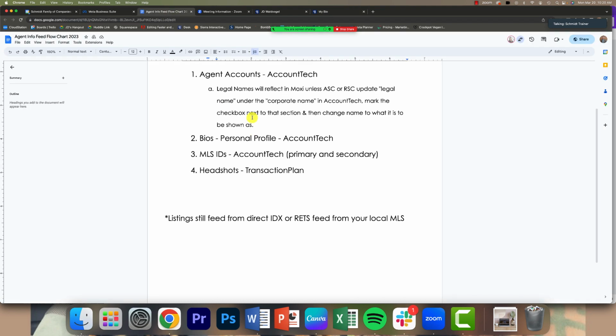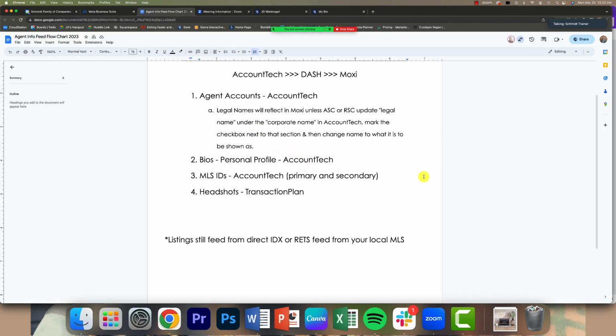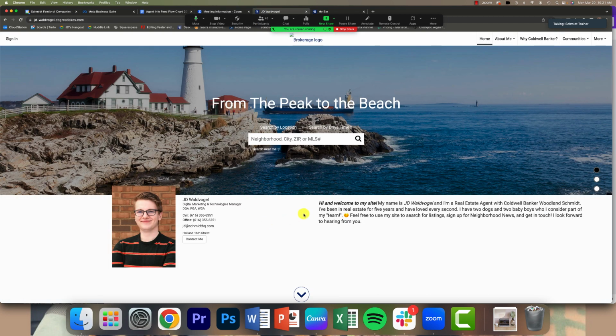Now, one other important point here, just for posterity's sake: the ASCs have been trained on this, and I want to make sure you guys know this. Legal names will reflect in Moxi unless your ASC updates that to a different category. So, for example, my legal name is not JD. So what may happen in this pullover, once everything is connected, is that my legal name may be there instead of JD.